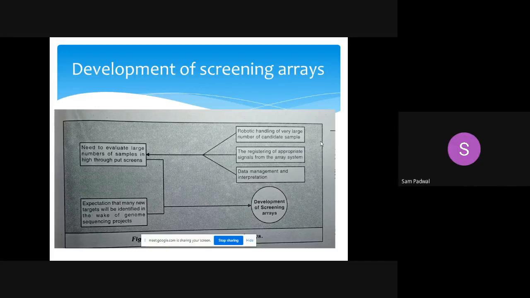How will they calculate the productivity? Per unit glucose, how many units of enzyme or active molecule they are producing. So here screening is required.